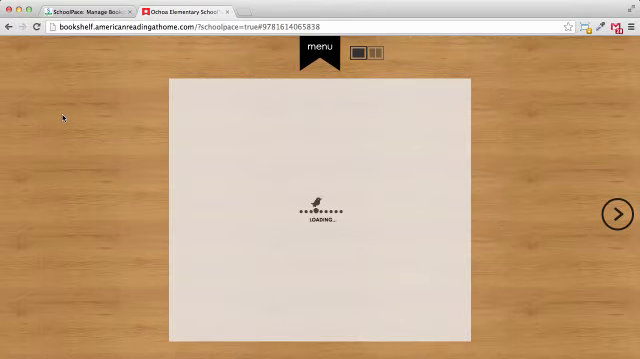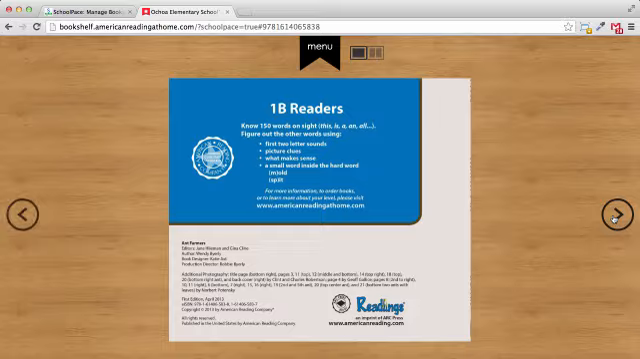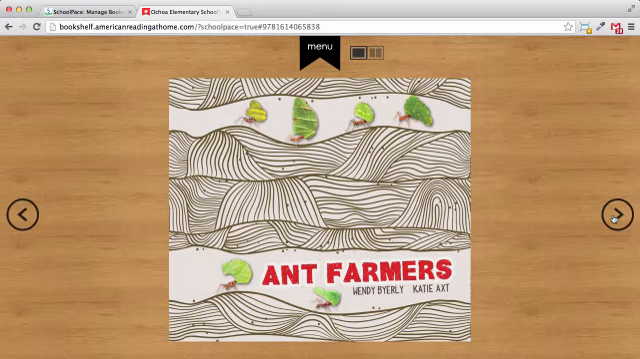The book may take a minute or two to load, depending on the speed of your internet connection. Once it's open, you can click the arrows to turn the pages. If you want to see 2 pages at once, click the double page icon at the top of the screen.